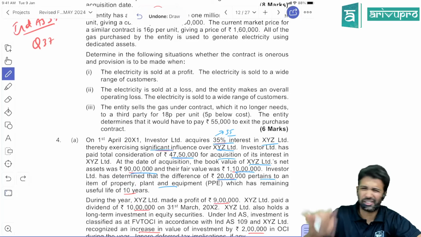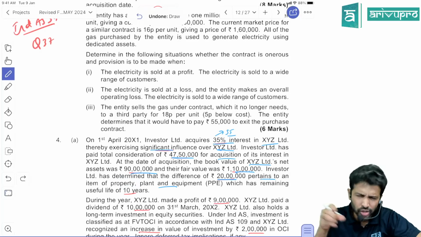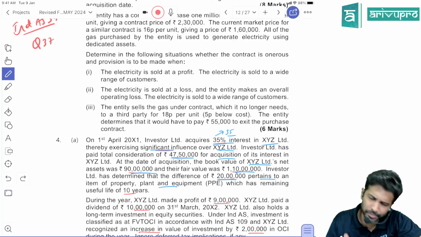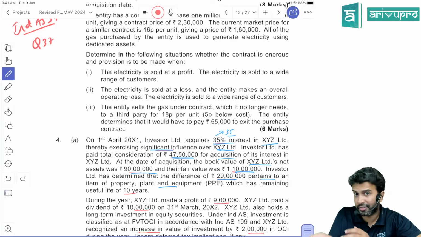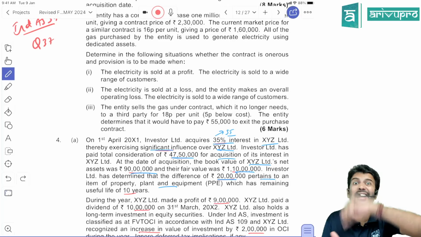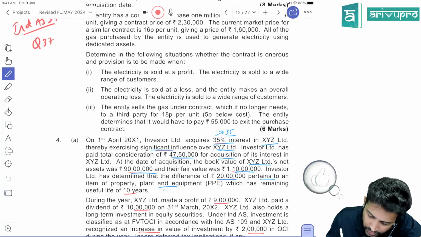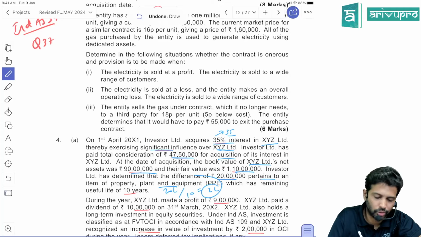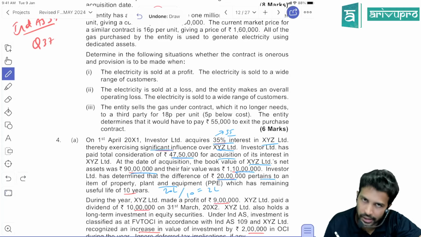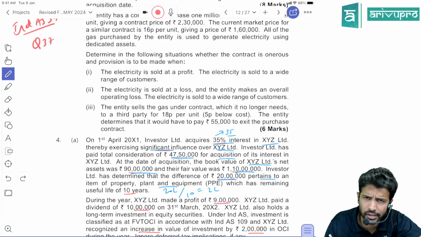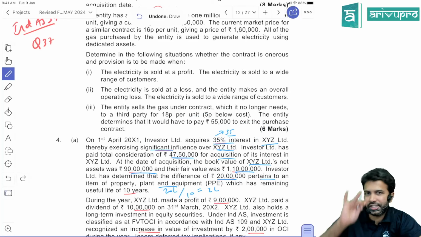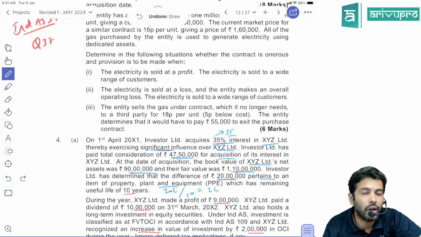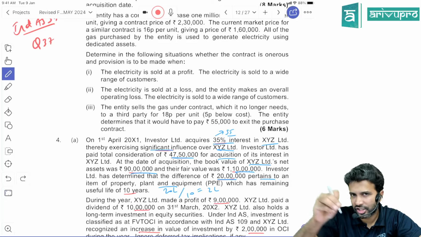Fair value adjustments, we have done it in consolidation and all. So here the difference is due to fair value adjustments, and because fair value increases there, you will get additional depreciation. So on this 20 lakh, you have to calculate additional depreciation for 10 years. There is no residual value, so additional depreciation is 2 lakh rupees. Correct? All this we have done in consolidation. But now they have asked the same adjustment from the associate perspective. That way this question is slightly different.